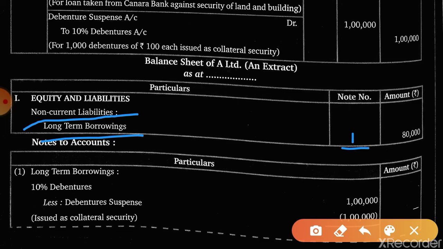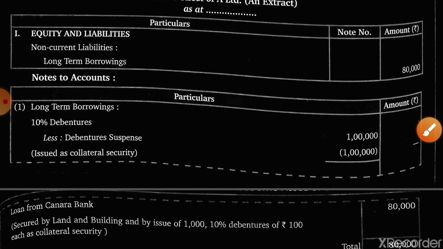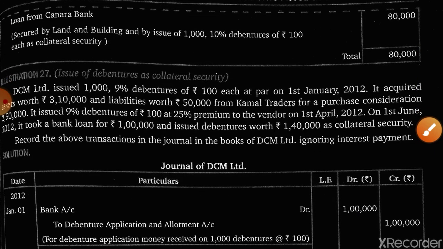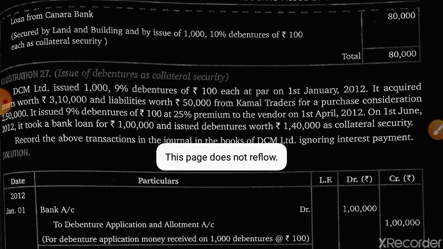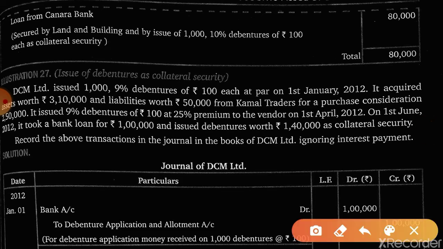So explanation to it, long term borrowings: 10% debentures less debenture suspense. Okay, nil amount will be mentioned. Then loan from Canara Bank, it is mentioned here 80,000, and secured against 10% debentures. Is this point clear to you?